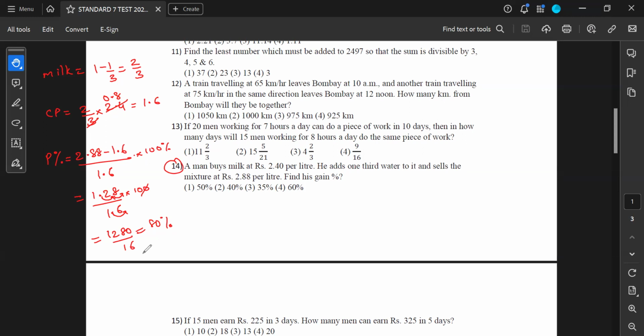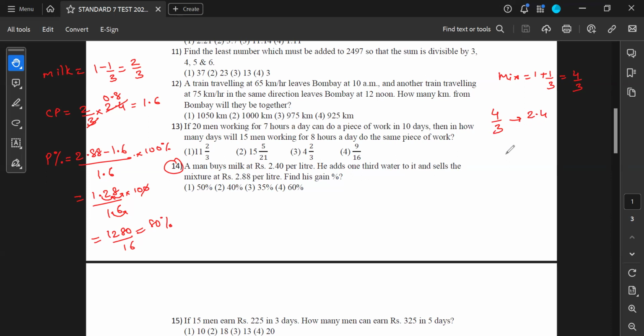Just a minute. Let me just think. Hold on. But when you add milk, 1 liter, and when you add 1/3 of water to it, the mixture will be 1 plus 1/3, that gives you 4/3 as the mixture, of which the cost is 2.4. So for 4/3, the cost is 2.4, then the cost price will reduce anyway.